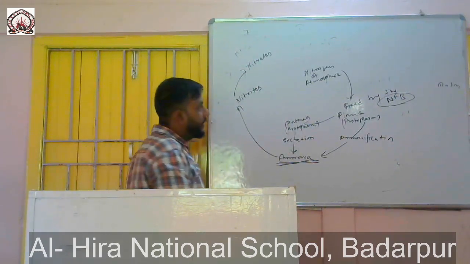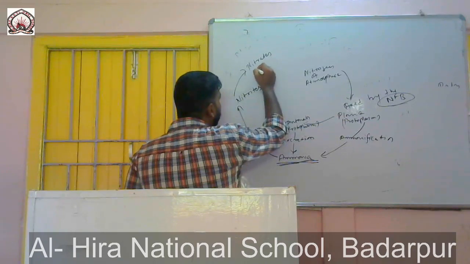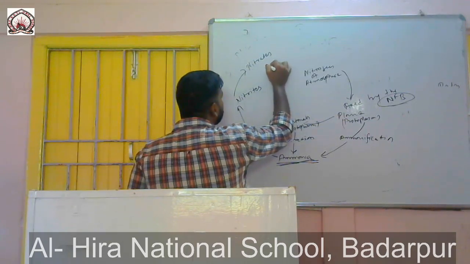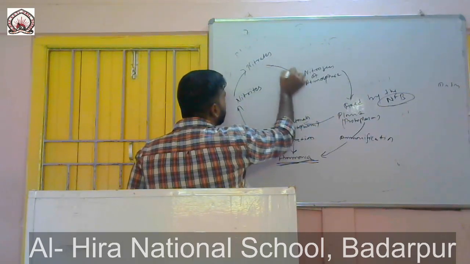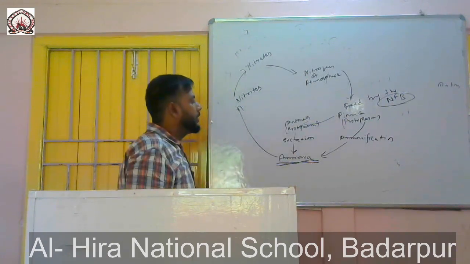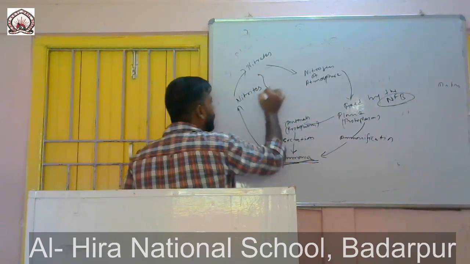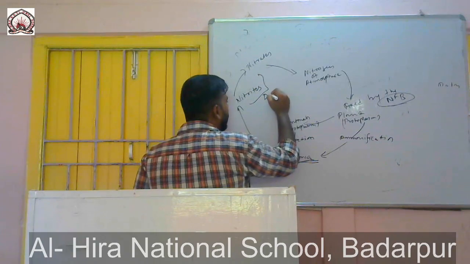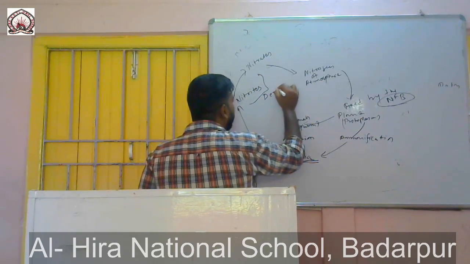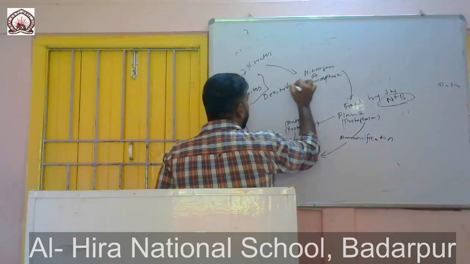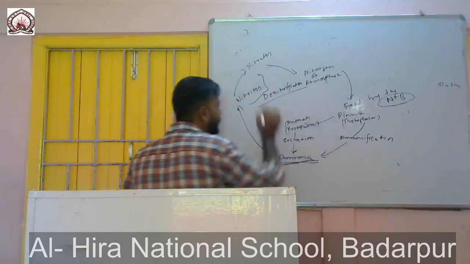And finally, due to denitrification, they will be again released into the atmosphere. So these two processes are a result of denitrification. Again, I will discuss it, don't worry.